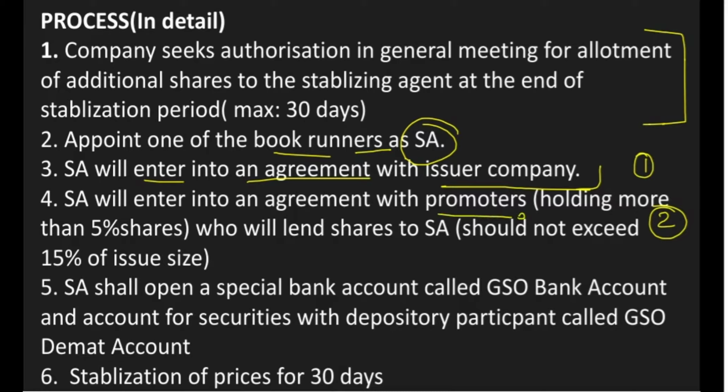The thing is, in the green shoe option you are borrowing some amount of shares, which is 15% of issue size. So you are borrowing this 15% of issue size, say X number of shares, from the promoter. So we, as a stabilizing agent, borrow some number of shares from the promoter and then sell them to the market.